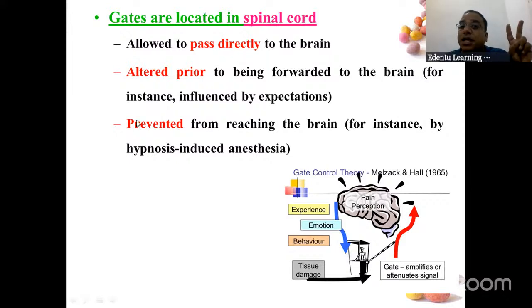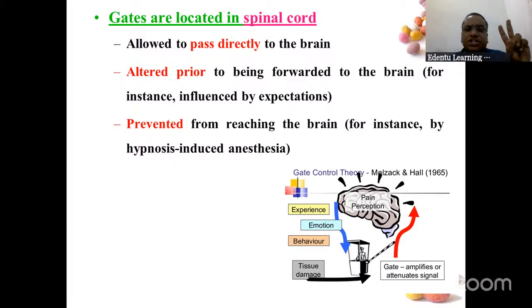Second option, the information is altered prior to being forwarded to the brain. So the librarian has told the PA to the principal, and the PA has added more information: sir, they are not at all talking, but they are singing, dancing, they are doing all those things. So he has added his own version and magnified the problem.